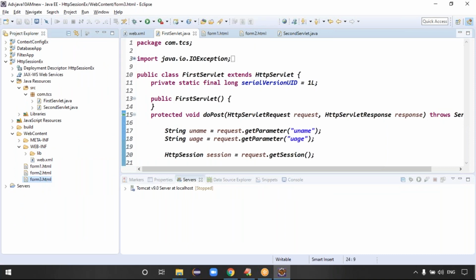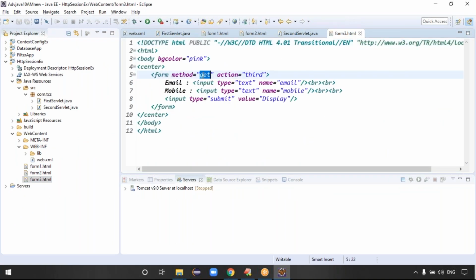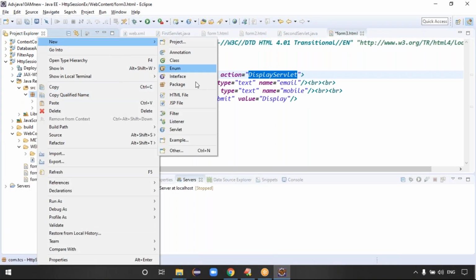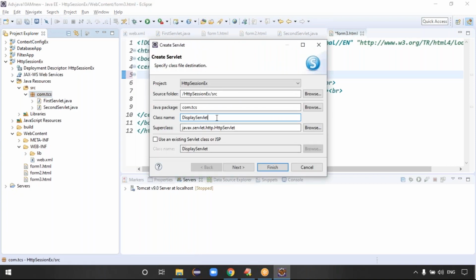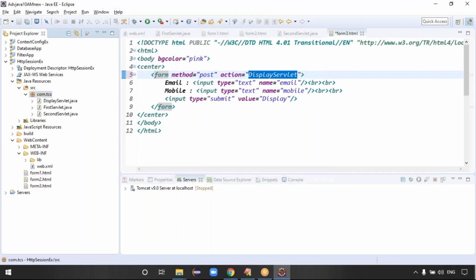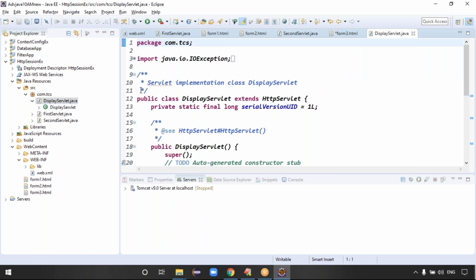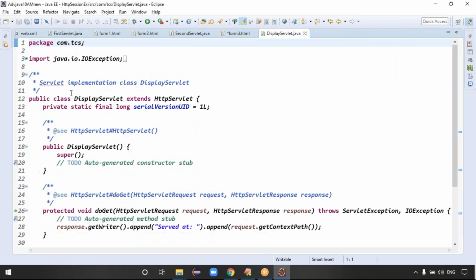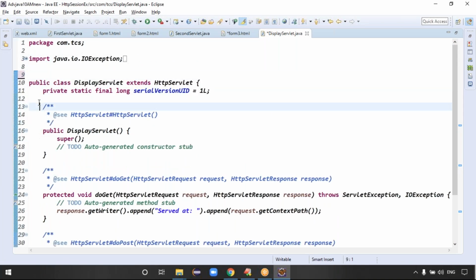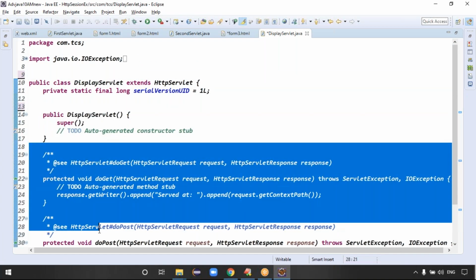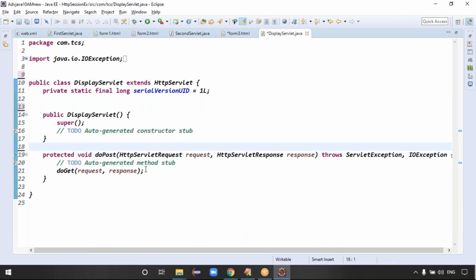Okay, good. Guys, now the third form you have to do. What data does the third form contain? Here you can change the request to a post request. This is something like a display servlet, right? Let me create the display servlet now. Right click, new, I want to create the servlet. Click on display servlet, click on finish. The display servlet is ready. In the display servlet, what do we have to do? The get method I can remove, and the post method I have to override.